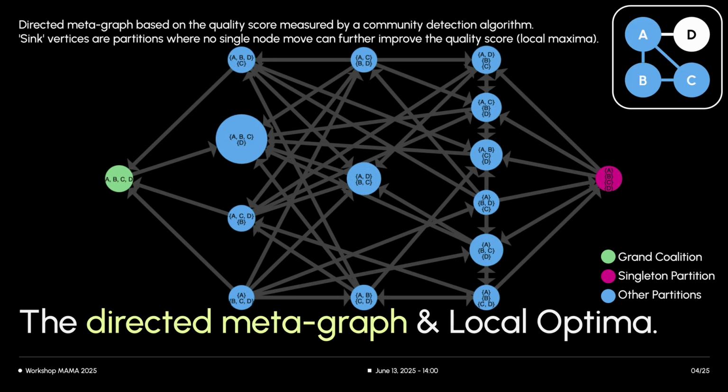Community detection algorithms typically use a quality function to score each possible partition, allowing for comparison. This scoring imposes a direction on the metagraph. Edges now flow from low quality to high quality partitions. Sink vertices in this directed metagraph are partitions where no single node move can further improve the quality score. These represent local maxima of the quality function, and many algorithms aim to find these optimal or near optimal states.